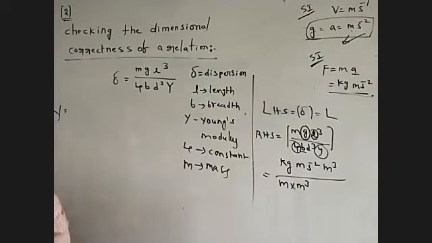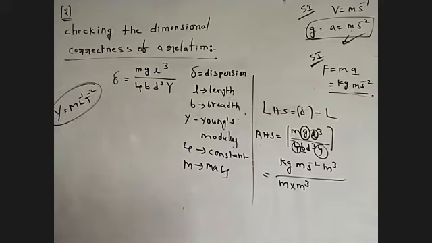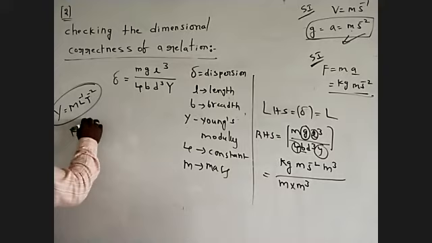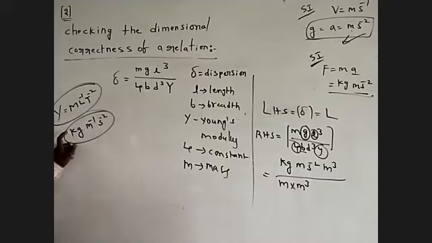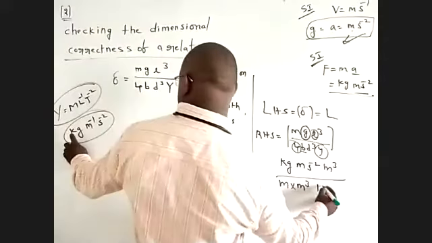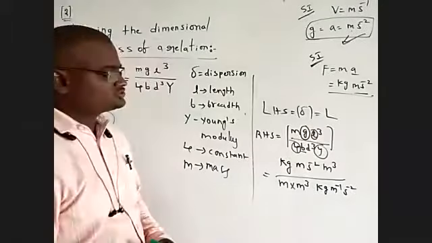The Young's modulus dimensional formula is M power of 1, L power of minus 1, T power of minus 2. That means kg meter power of minus 1 second power of minus 2. This is the formula.